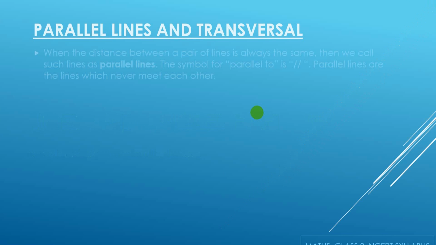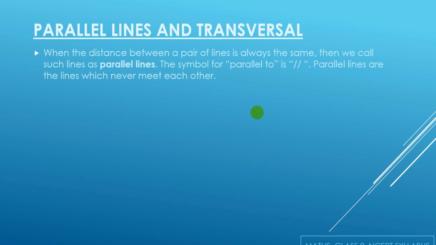Parallel lines and the transversal. Now what are parallel lines? When the distance between a pair of lines is always the same, that means these two lines are spaced equally. At every point the distance between them remains the same. We call such lines parallel lines.